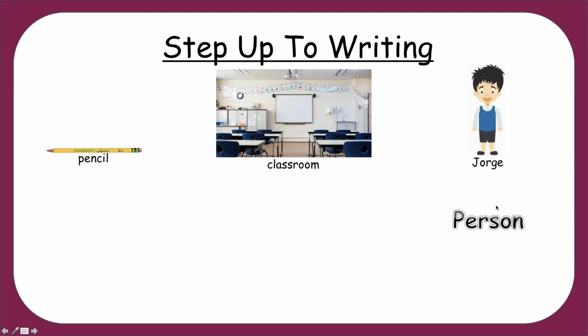Yes, he's a person. Where is the place? A place. You're right. It's the classroom. That's a place. Excellent. And that means a pencil must be a thing. You're right. So a person, place, or thing are nouns. These are all nouns.